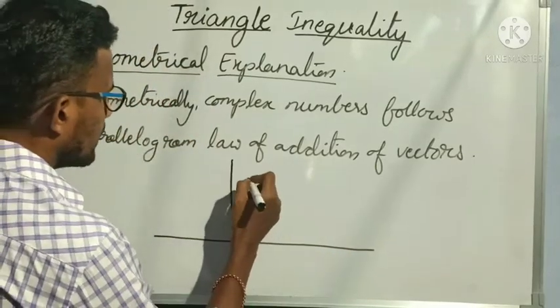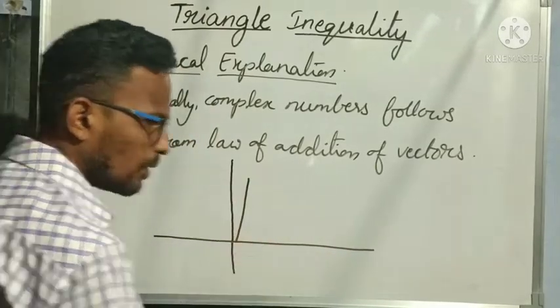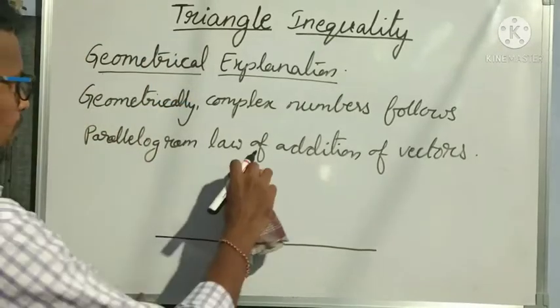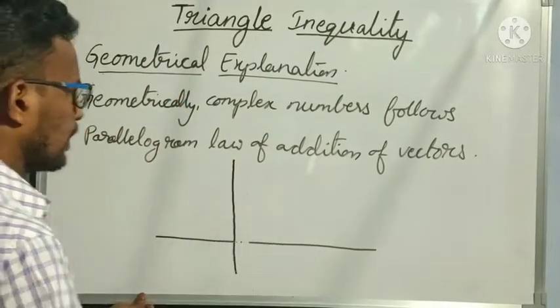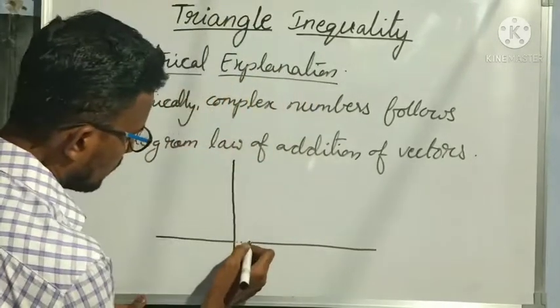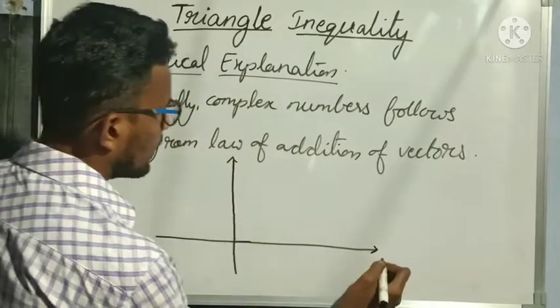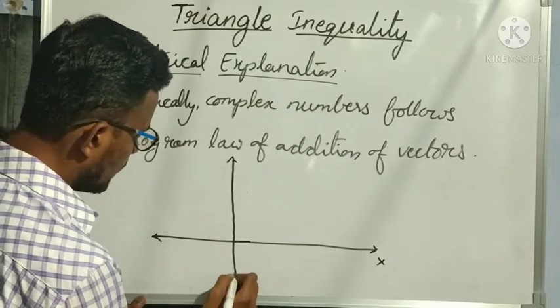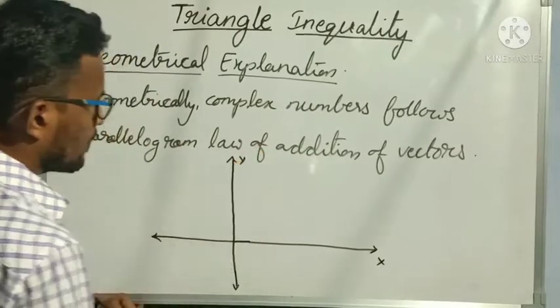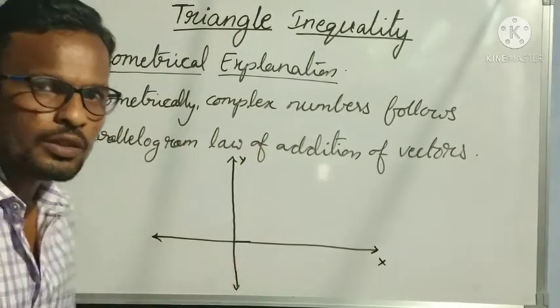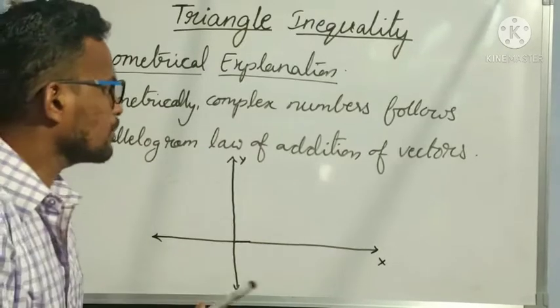First suppose this is my x-axis and this is my y-axis.